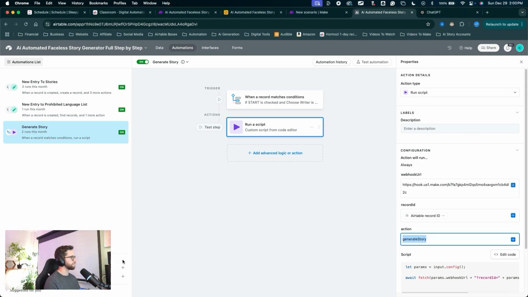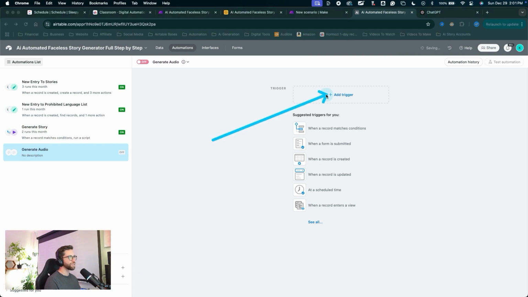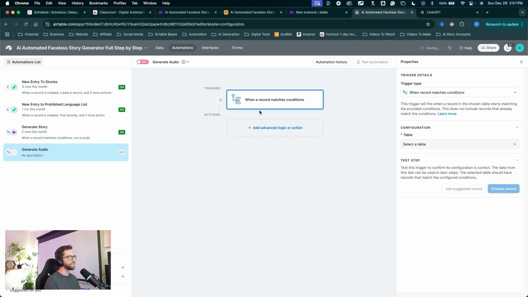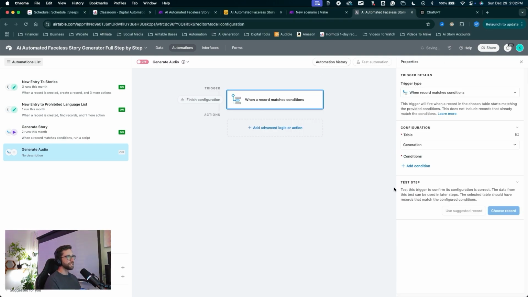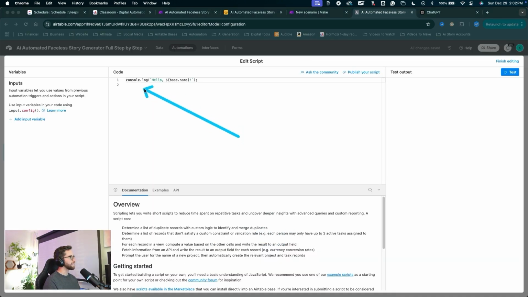So we'll come down, click the plus to create a new automation. We'll name this automation generate audio. Let's add a trigger when a record matches conditions. Select the table, the generation table, add an action. The action is run a script, and we can paste in the same exact script from your other action.